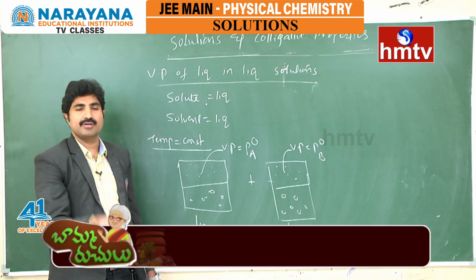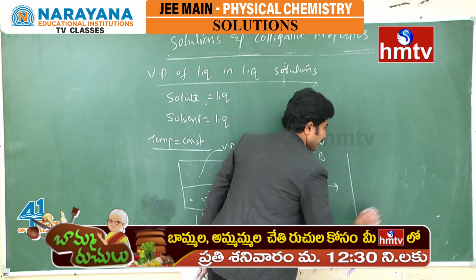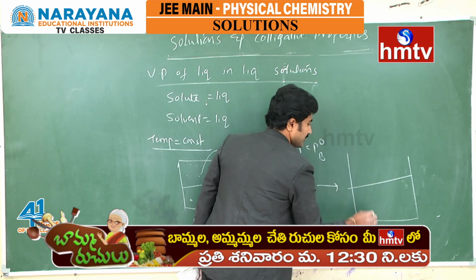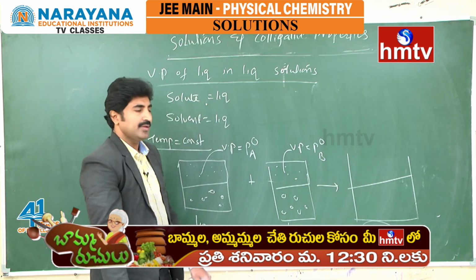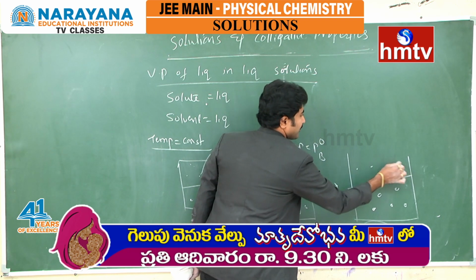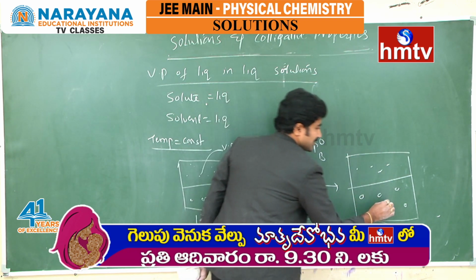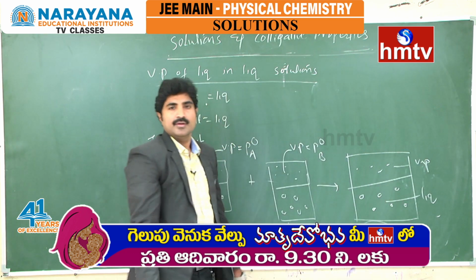When these two liquids are mixed, a solution will be formed. This is the A plus B solution. Here also a liquid phase and a vapor phase are there.